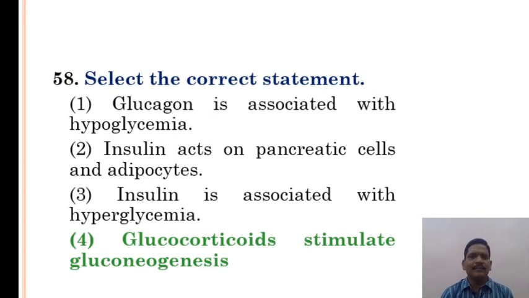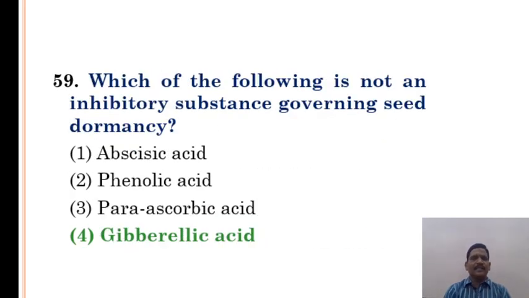Select the correct statement. Glucagon is associated with the hypoglycemia. Insulin acts on hepatocytes and adipocytes. Insulin is associated with the hyperglycemia. Glucocorticoids stimulate gluconeogenesis. Glucocorticoids stimulate gluconeogenesis is the correct answer.